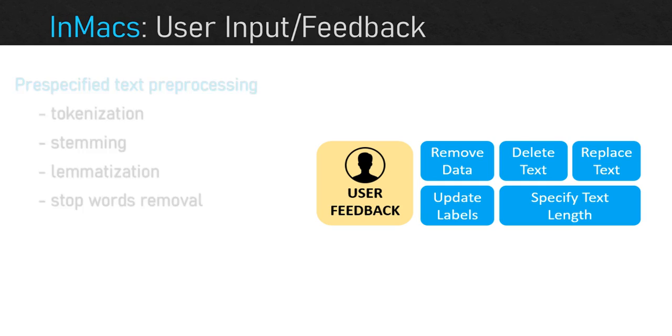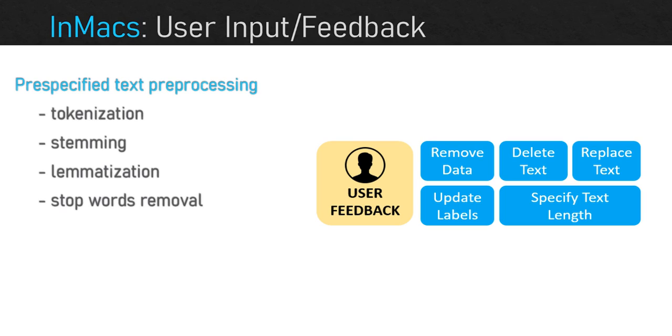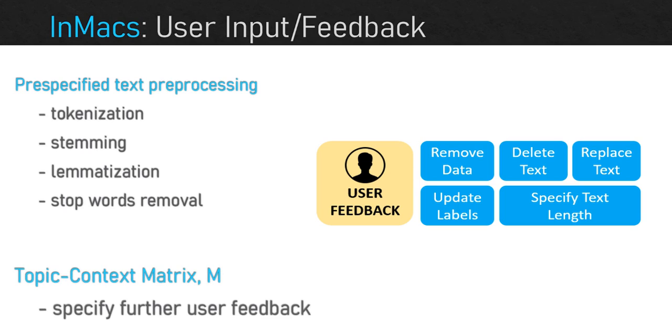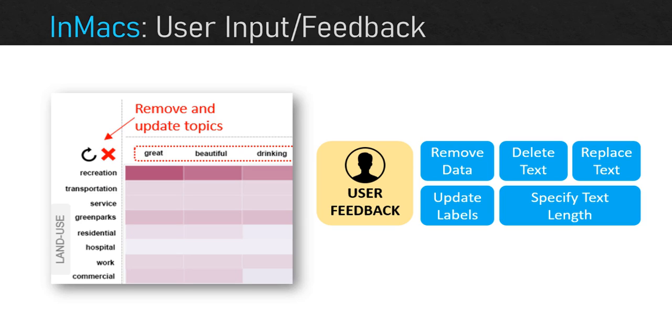The text corpus is first preprocessed using standard NLP techniques such as tokenization, stemming, stop word removal, etc. The heat maps are represented as topic context matrix M. Users can further specify preprocessing on this matrix to adjust behavior of the model. For example, from the matrix M, users can explore multiple topics and keywords. They can discard or like topics that are relatable to their domain. Each such interaction adjusts the token weight within the bag of words representation of the text corpus, thus directly steering underlying models. For further details, please read the paper.